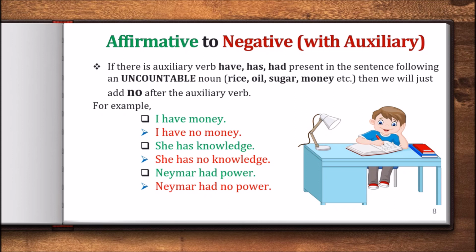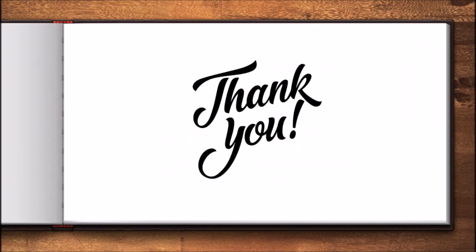Well, that was all for today. I hope I was clear enough and you have got all the points. Your homework is to write 10 sentences using the auxiliary verbs and you will turn them into negative sentences. Alright? So 10 sentences from affirmative to negative, only with the auxiliary verb.